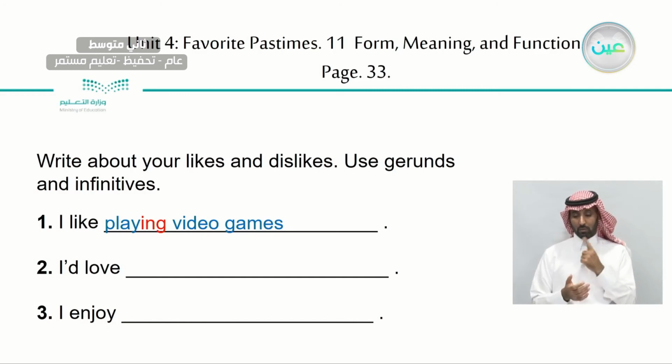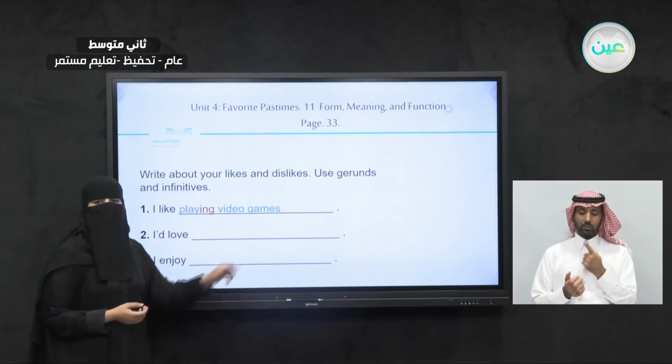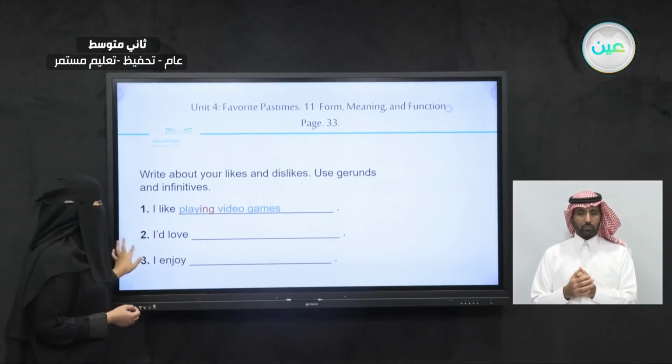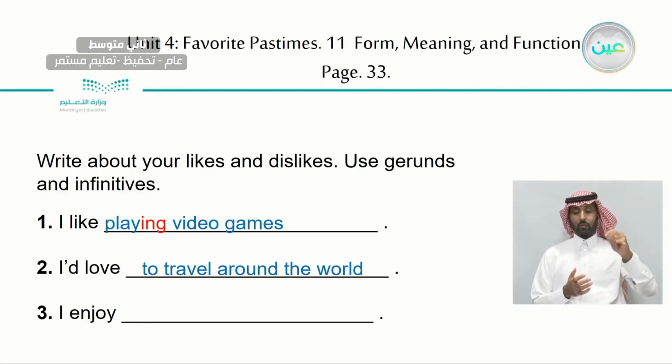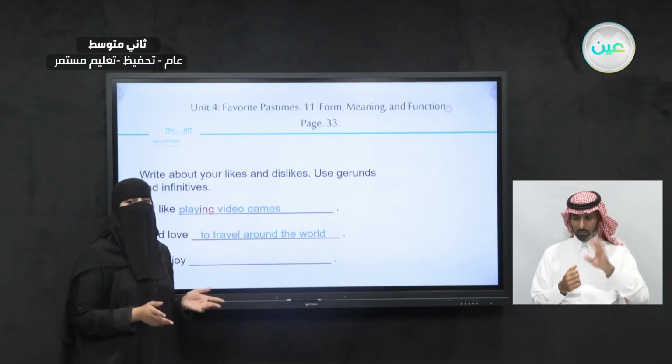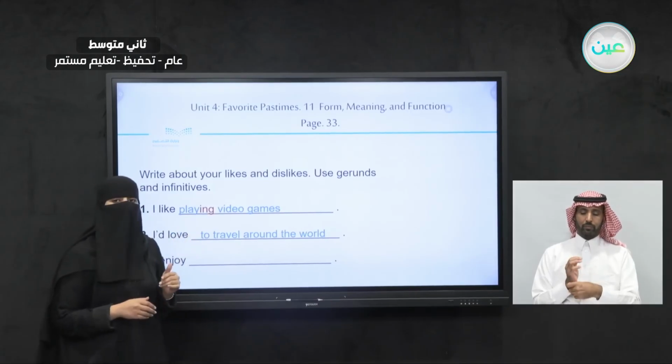I would love to what? So this is a contraction. It's actually I would love, but we can write I'd love. I'd love what? I'd love to travel around the world. So here we have to travel. Did we add ing to the word travel? No, because this is infinitive. It's not a gerund. So I'd love to travel around the world. You can change it and write something you like or something you would love to do.